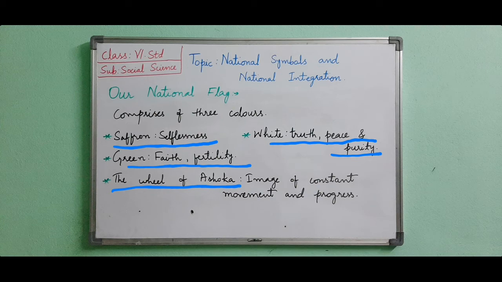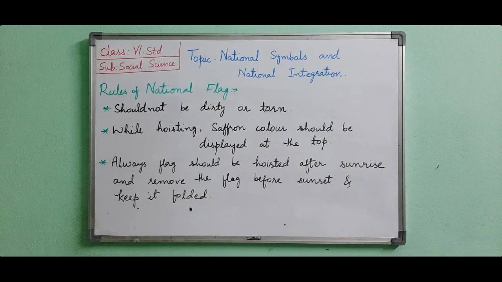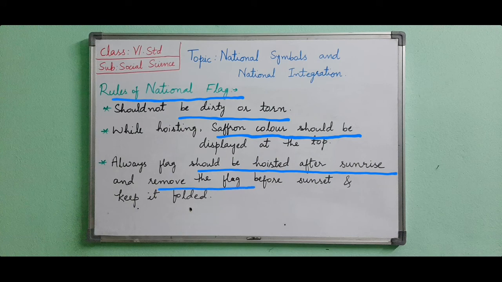Now we will see the rules of our national flag. The flag should not be dirty or torn. While hoisting, the saffron color should be displayed at the top. No other flag should be hoisted at a height above our national flag. It should be raised to the tip of the pole. The flag should always be hoisted after sunrise, and removed before sunset and kept folded. It should not be hoisted to full height during national mourning.